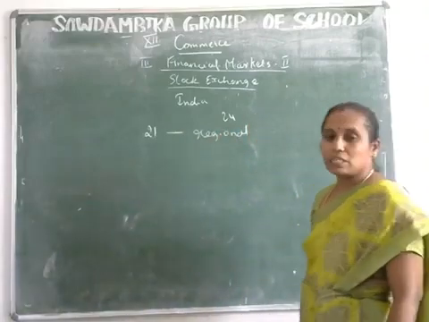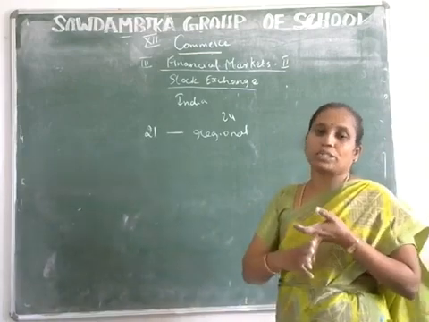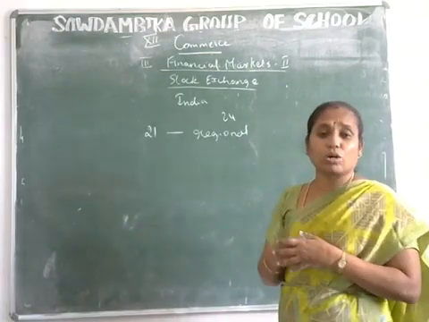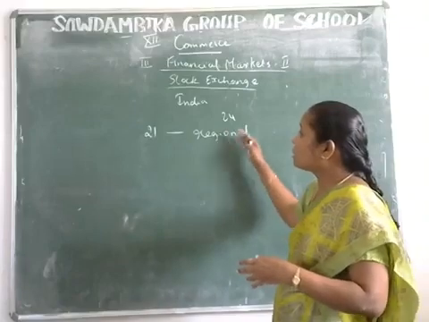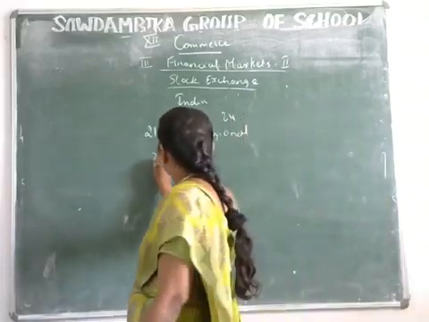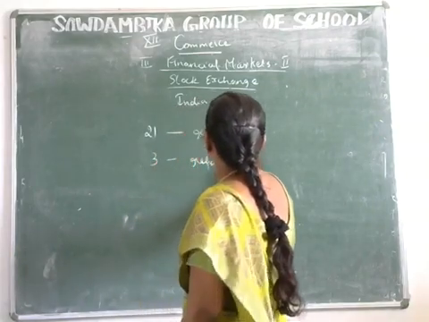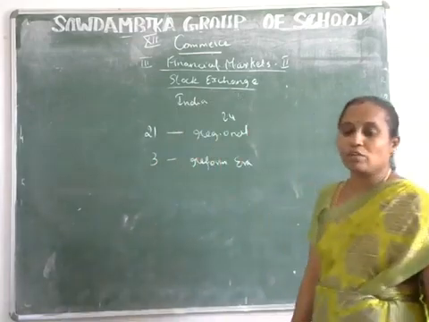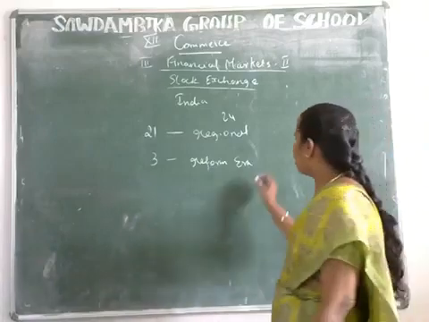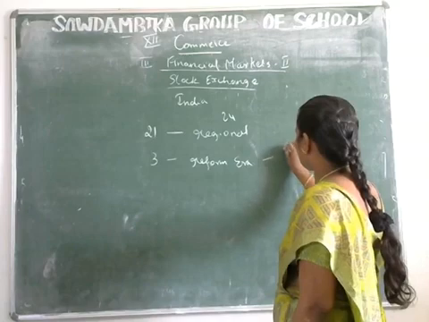Examples are Bombay Stock Exchange, Thiruvananthapuram Stock Exchange, Delhi Stock Exchange, Mysore Stock Exchange, Bangalore Stock Exchange. These are all examples of the 21 regional stock exchanges. The other 3 stock exchanges are reform era stock exchanges. What does reform era mean? It is a social movement of the stock exchanges. Examples are NSE,